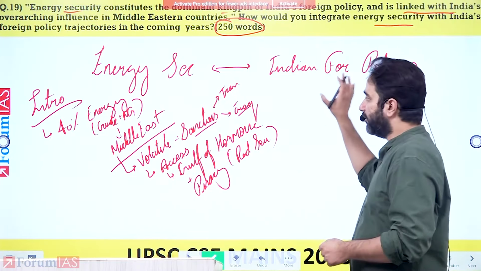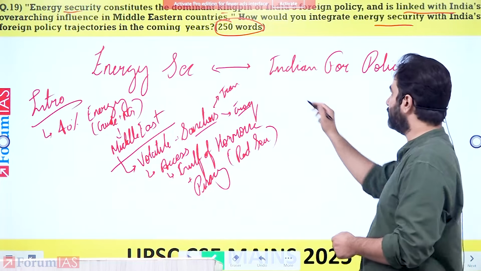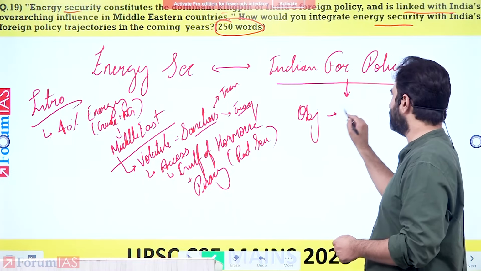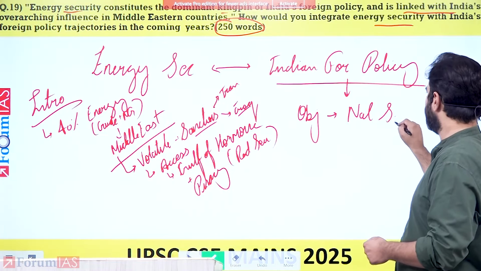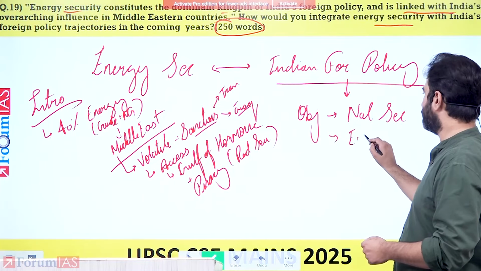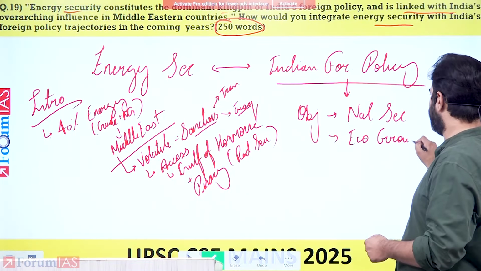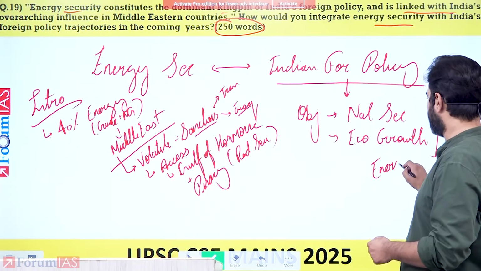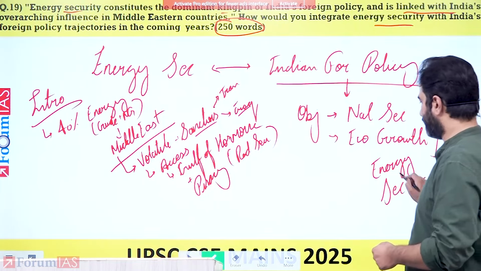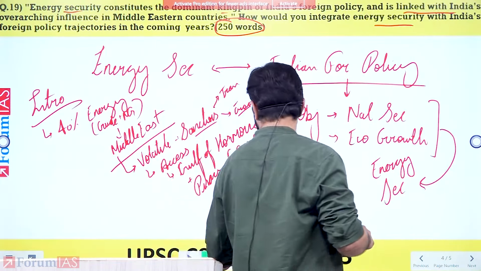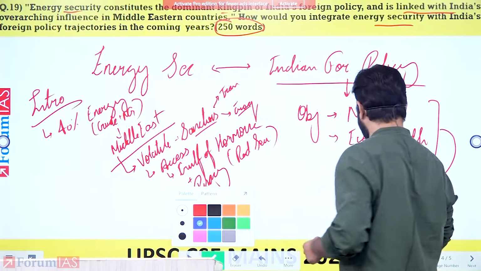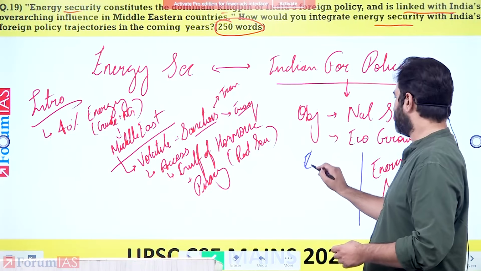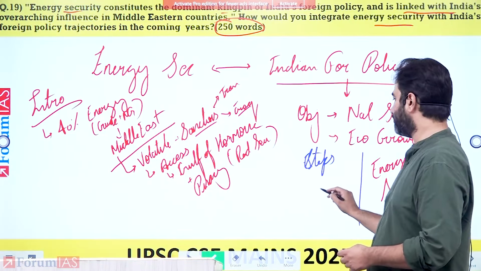Right? Now you need to link it back to Indian foreign policy. So one of the objectives of Indian foreign policy is national security plus economic growth. Energy security, you end up highlighting, is required for both of them. So within this context, you end up highlighting what are the steps that India has taken to actually improve its energy security. Okay? So what are the steps that India has taken to improve energy security?